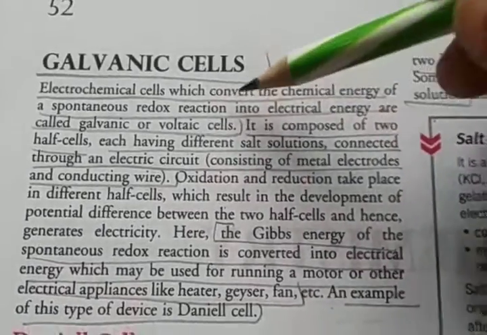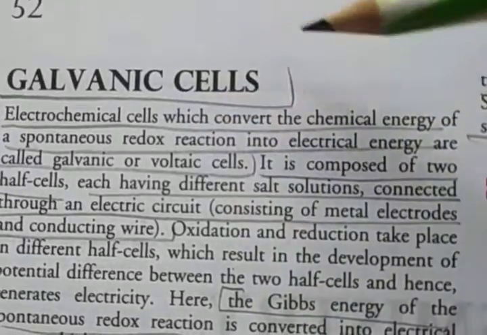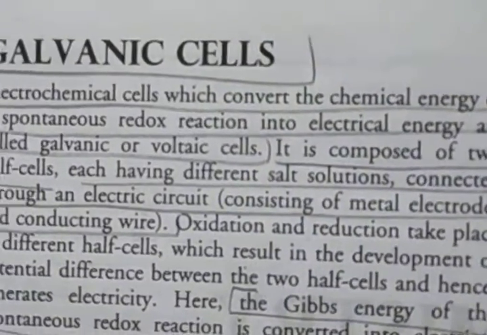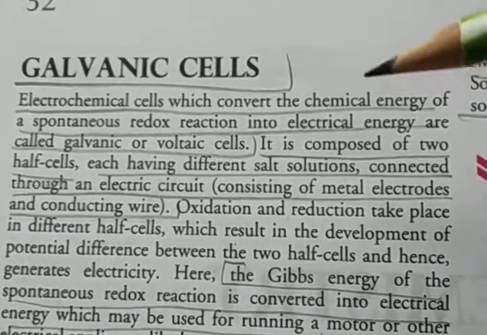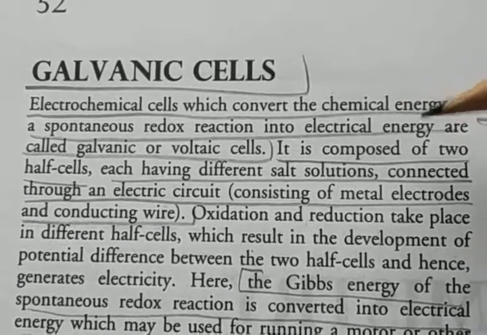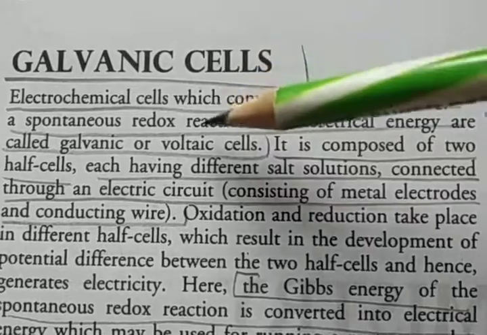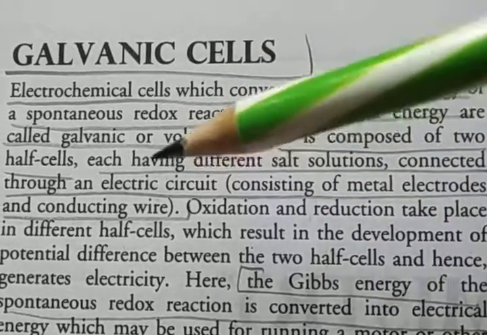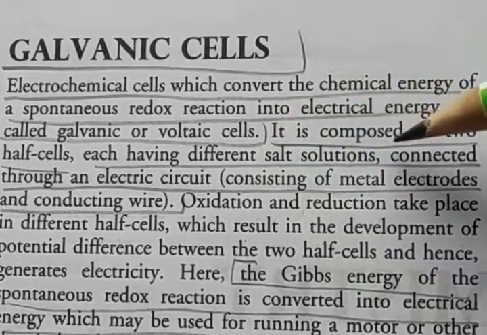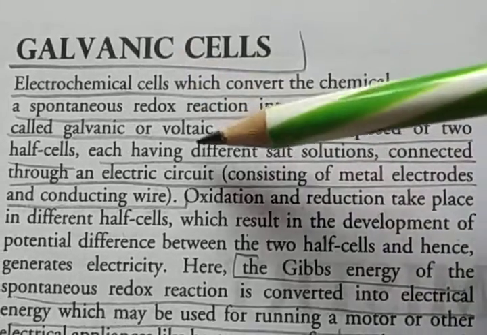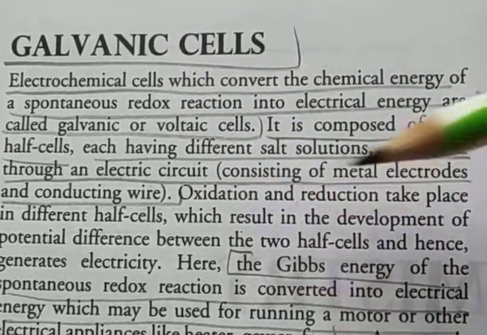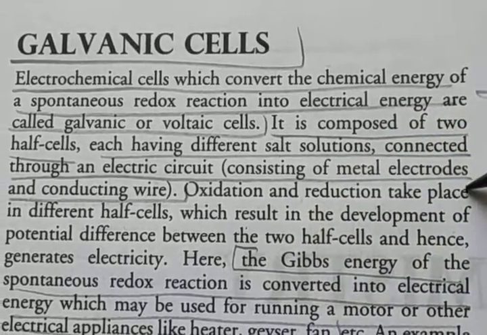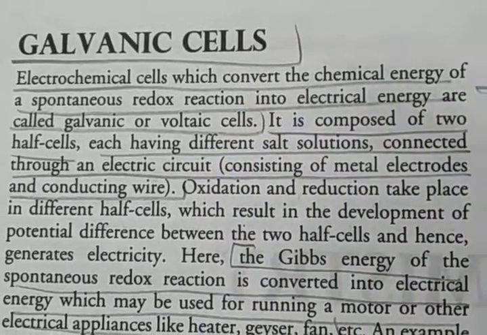Galvanic cell. A galvanic cell is an electrochemical cell which converts the chemical energy of a spontaneous redox reaction into electrical energy. It is also called a galvanic or voltaic cell. It is composed of two half cells, each having a different salt solution, connected through an electric circuit consisting of metal electrodes and conducting wire.